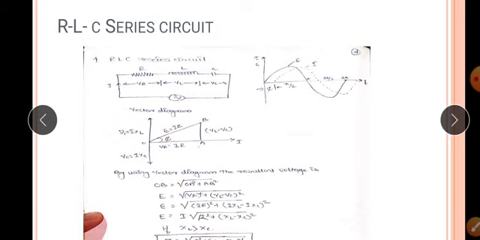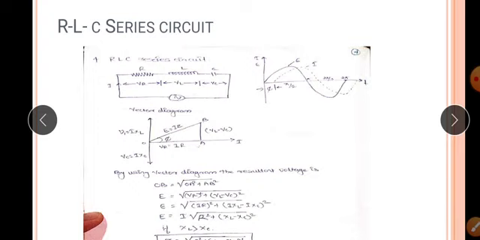If the circuit is only resistive, then the impedance is equal to the resistance. If the circuit contains only resistance and inductance, then the impedance is Z equal to square root of R square plus XL square. If the circuit is capacitive and resistor, then the impedance value is Z equal to square root of R square plus XC square.